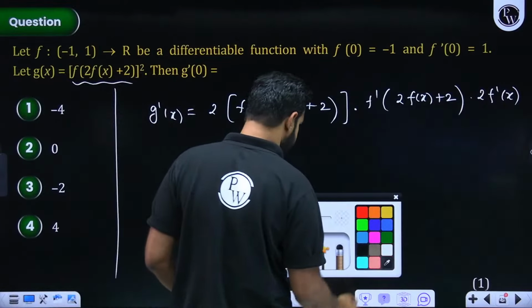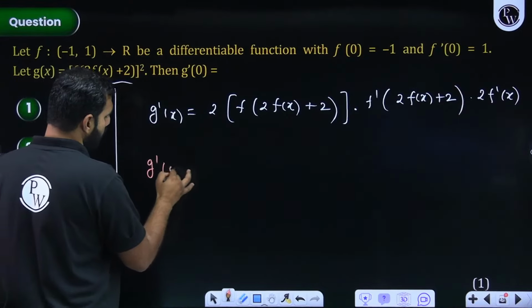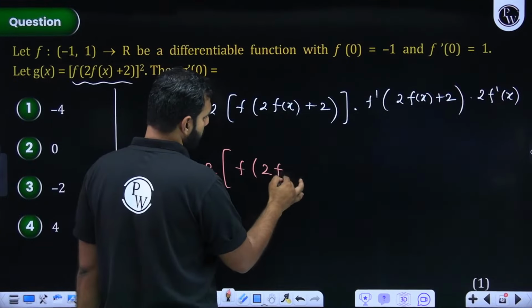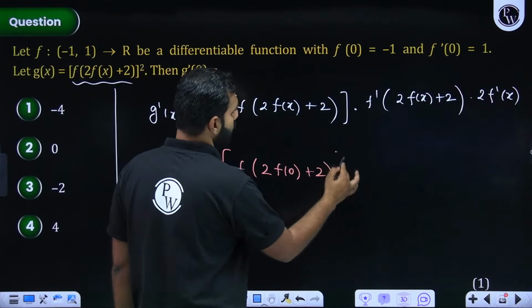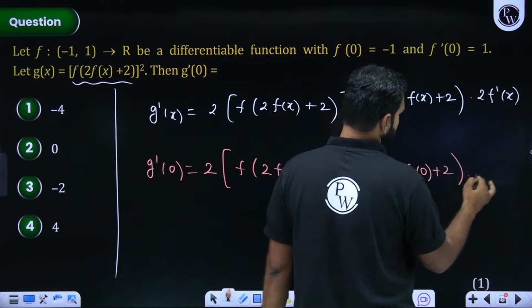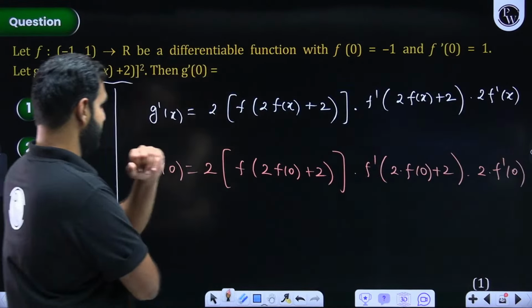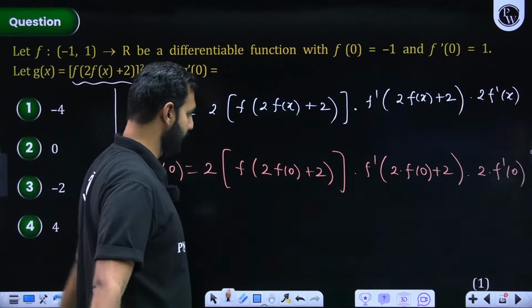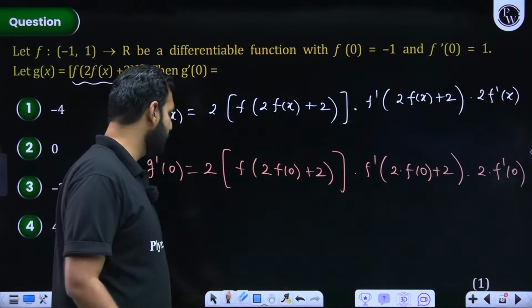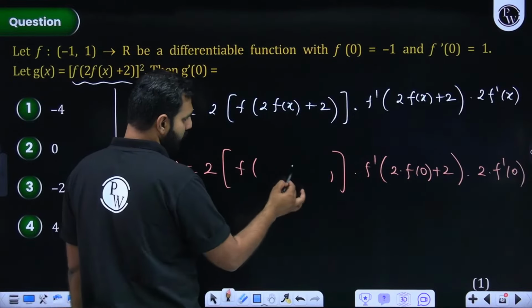But here I need to find g dash 0. So g dash 0 will be 2 times f of 0 plus 2 dot f dash of 2 times f of 0 plus 2 times 2 times f dash 0. Everybody got this? Now, f of 0 we know is minus 1. So can I replace this by minus 1 directly here? So 2 minus 2 becomes 0. So this whole will be 0.